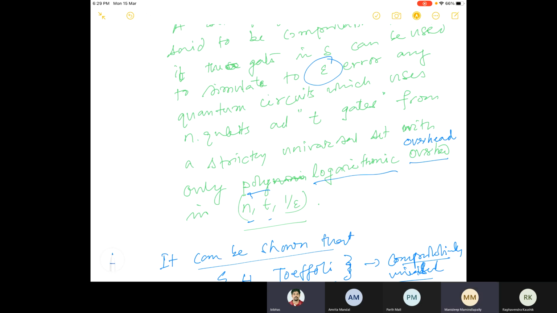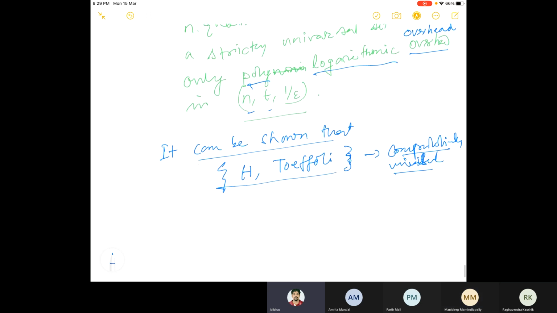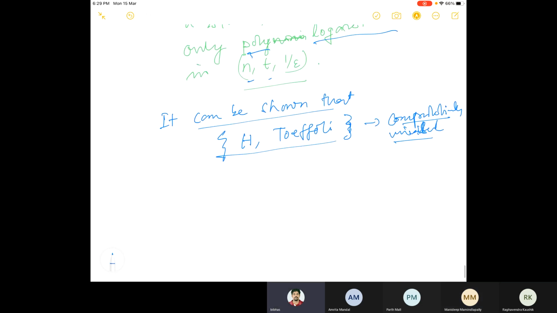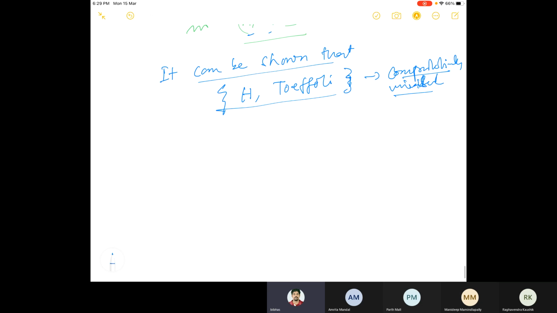Now I asked you a question: the Toffoli gate is not universal in quantum computation. Whenever I say quantum computation, I have two things: whether it is strictly universal or computationally universal. Now the question is, the Toffoli gate is not universal, so does there exist any 3-qubit gate which is universal? That's the question now.